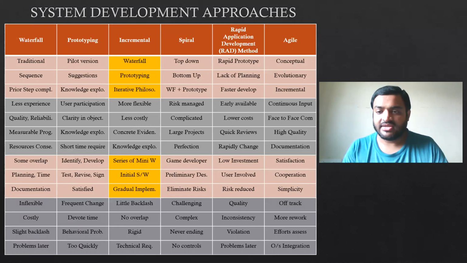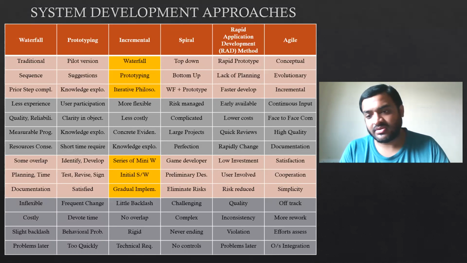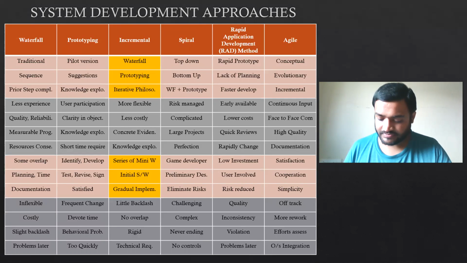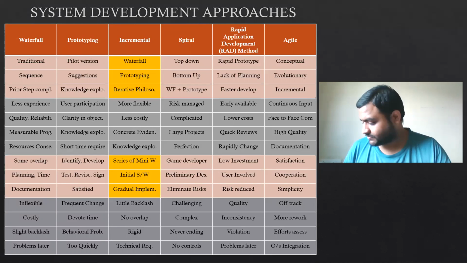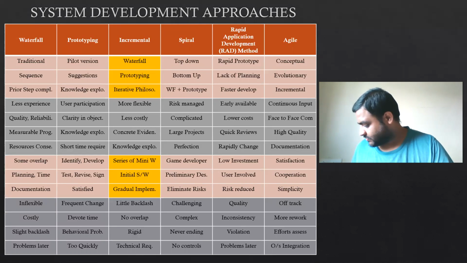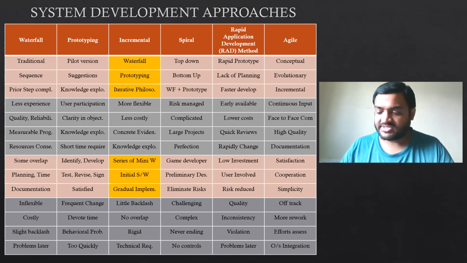Shall we start? Do you have any query for the concepts we saw till now? No, sir. Okay, we will start now with the system development approaches.